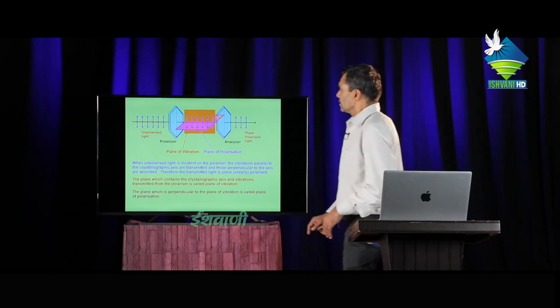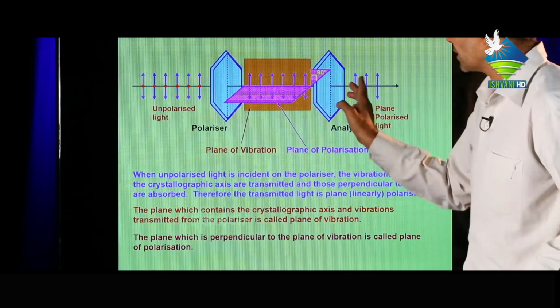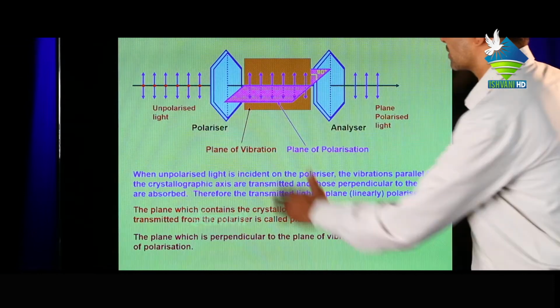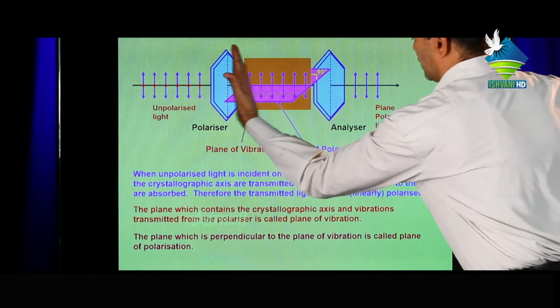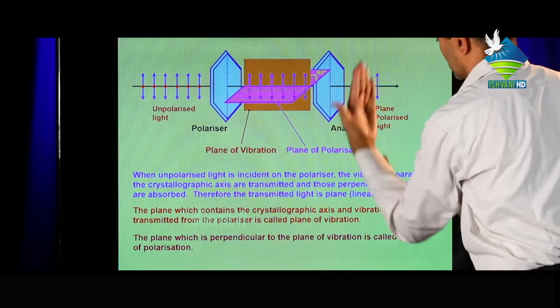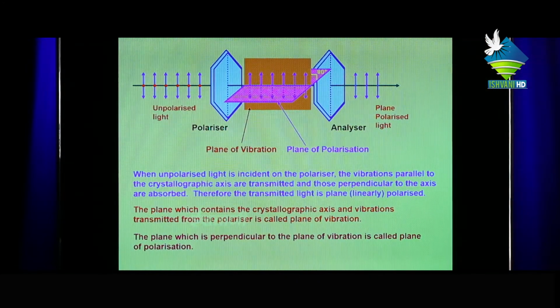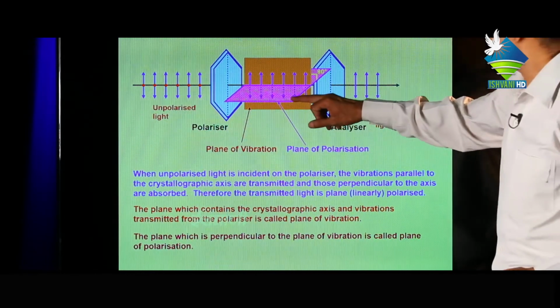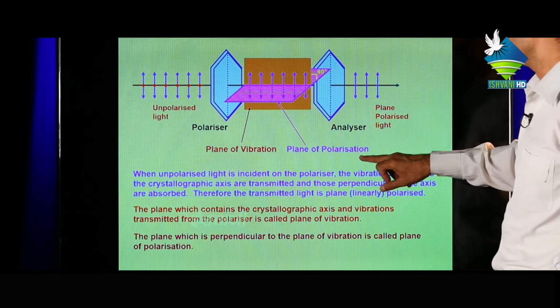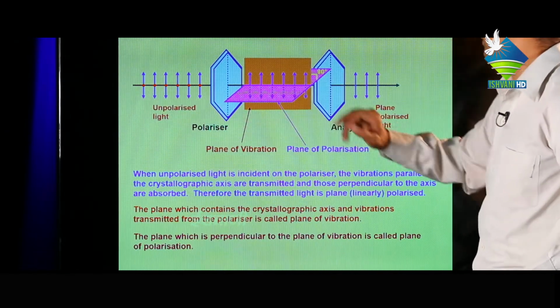In this case, this is the same figure. This is the unpolarized light. This is the polarizer, meaning the tourmaline crystal. This is the analyzer, also a tourmaline crystal. Analyzer means it analyzes whether this is plane polarized light or not. This is the plane of polarization and this is the plane of vibration.